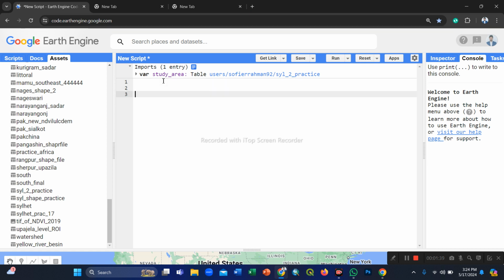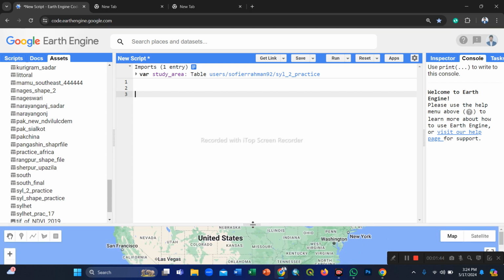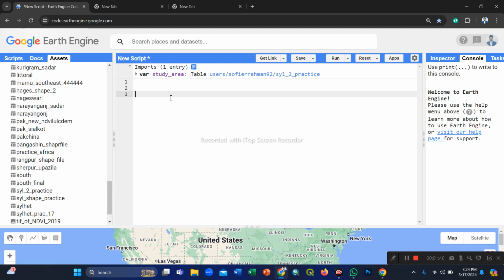Now I show this study area in our map interactive view. For that, first of all, we use the Map.addLayer function in our code editor.